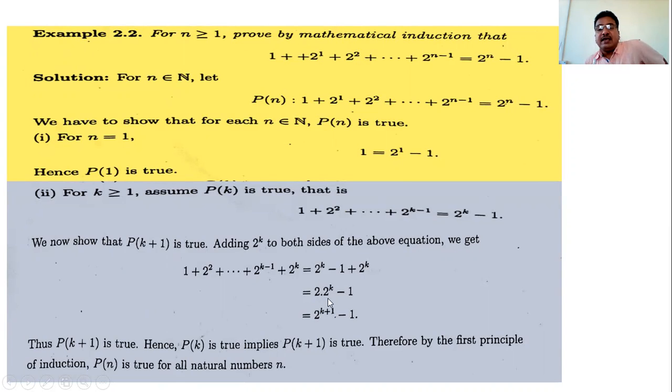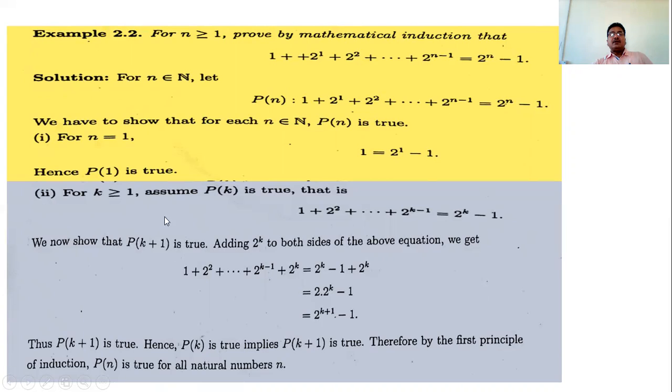Like a plus a is 2 times a. This is not a into a; a into a is a squared. But a plus a is 2a. So we get 2 raised to k+1, by addition of powers, minus 1. That is what I have to show: 2 raised to k+1 minus 1. That is, P(k+1) is true.